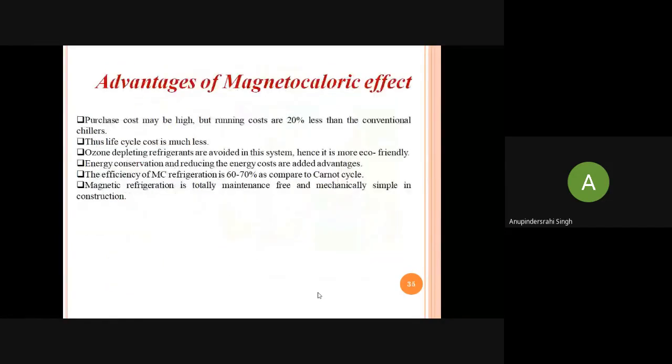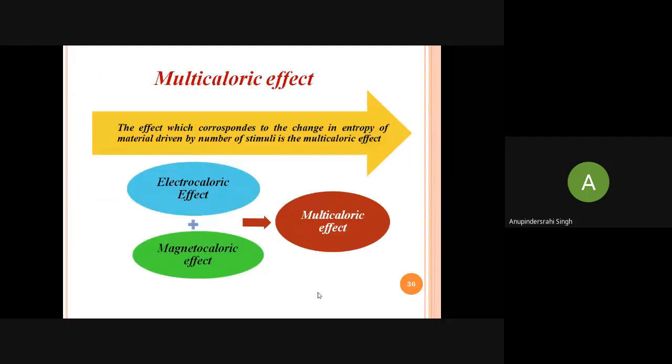The advantage of the magnetocaloric effect is that the purchase cost may be high, but the running cost is 20% less than conventional chillers, and no gases are involved. We are using electrocaloric and magnetocaloric effects these days. One example is adiabatic demagnetization, used for the liquefaction of helium. But multicaloric materials are very few nowadays.